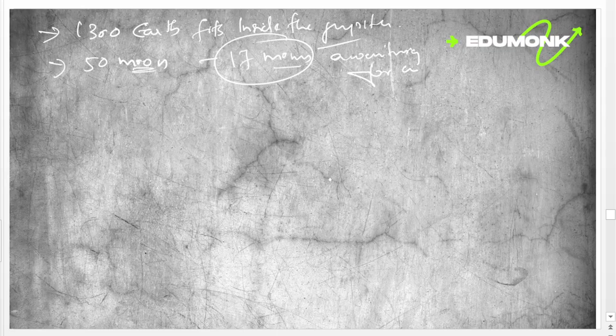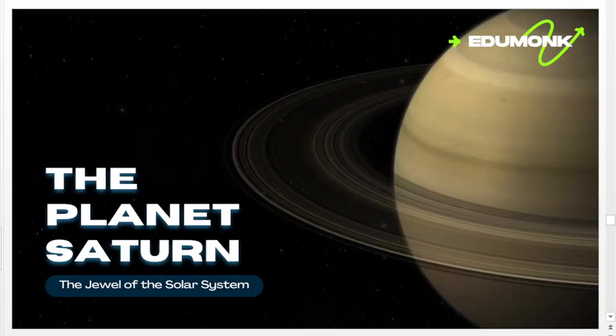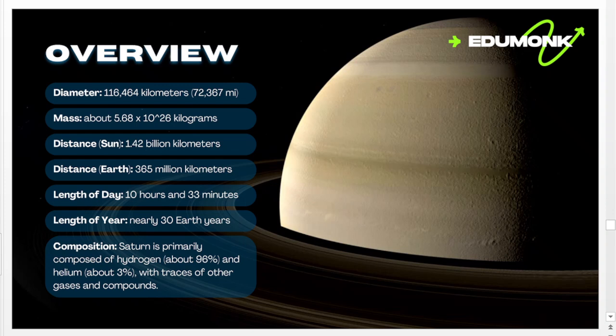Then we can move to Saturn. Its diameter is around 116,464 kilometers. Mass is around 5.68 times 10 raised to 26 kilograms. Distance from the Sun is around 1.42 billion kilometers. Distance from Earth is 365 million kilometers. Length of one day is 10 hours and 33 minutes. Length of a year is 30 Earth years. It is primarily composed of hydrogen, helium and other gaseous compounds. Then we can move to the next part.